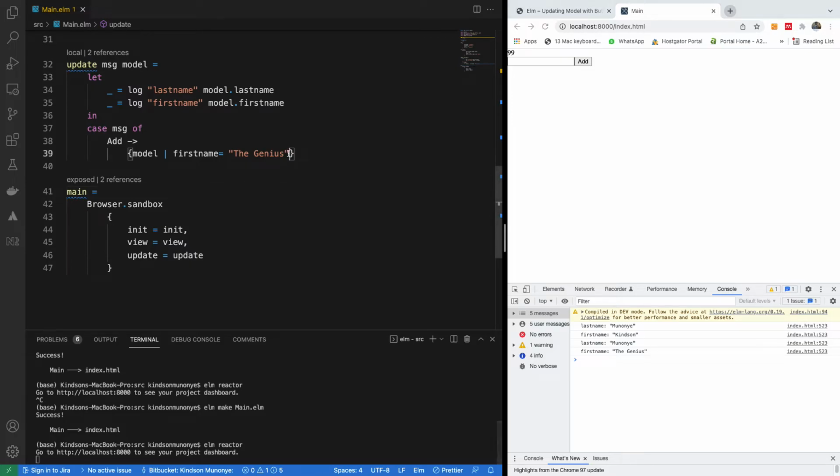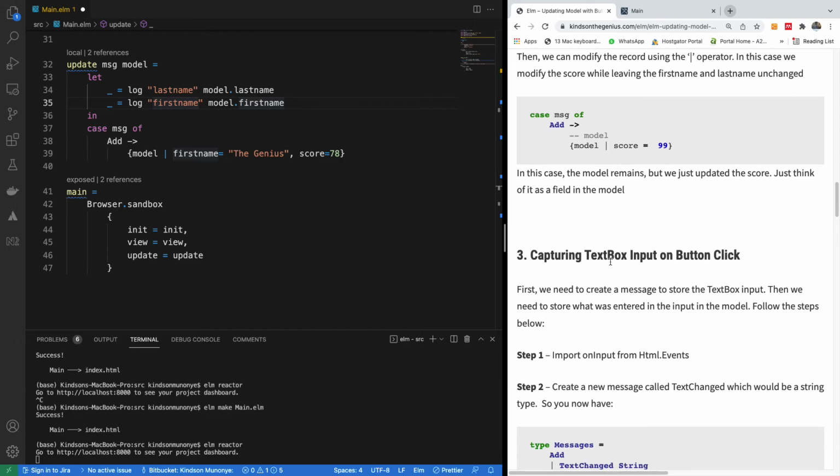So if you want to change something else, you can actually change here. Score is equal to 78, and now you change the score at this point. So this is how it actually works. If you want to check what has changed, you can actually log everything right here. Okay, so let's see where we are. So this is how to modify a record.